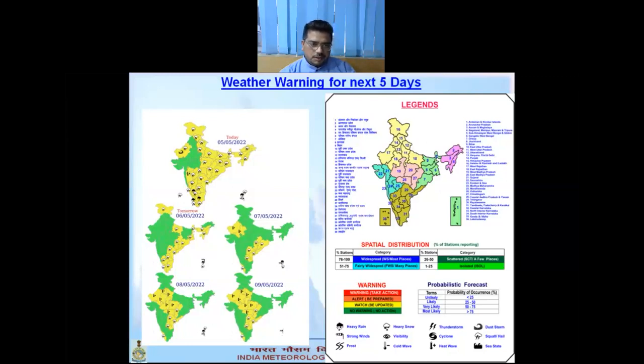These are the weather warnings for the next 5 days, already discussed in our daily weather video. You can refer to them. Also, you can see that today the thunderstorm symbol has been given for most parts of the country, parts of western region, Uttar Pradesh, east, northeast, and south peninsular India. Tomorrow, thunderstorm activity is expected over parts of northeast, east, and south peninsular India. And on 7th, thunderstorm activity is expected over Odisha, Chhattisgarh, coastal Andhra Pradesh, Telangana, Rayalaseema, and Kerala and Mahe. And Andaman Nicobar, as already mentioned, for the next 5 days has thunderstorm activity and heavy rainfall. And the heat wave symbol has been given for parts of northwest and central India for 8th and 9th. So this is the weather graphics for the next 5 days.